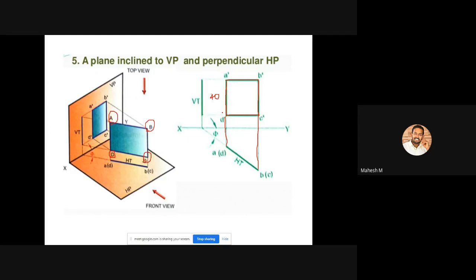Mention the notations. The notations should be, you can look at the diagram first. This one is our reference line. So A and D is nearer to the reference line, right? So, sorry, some correction has occurred here.